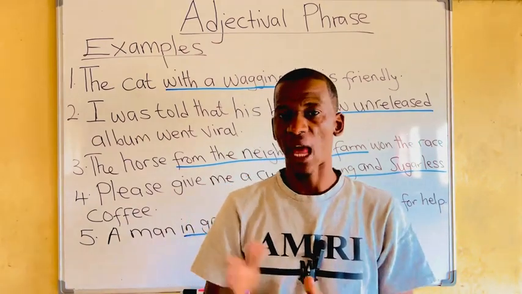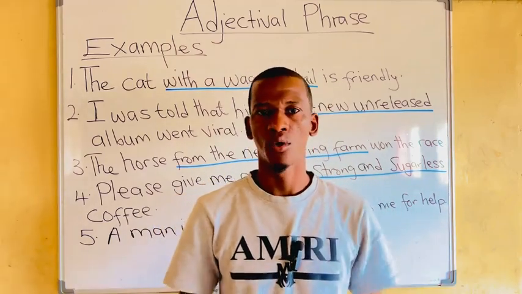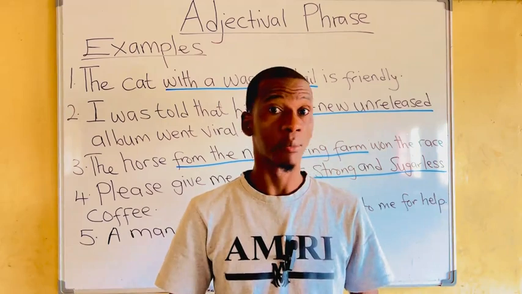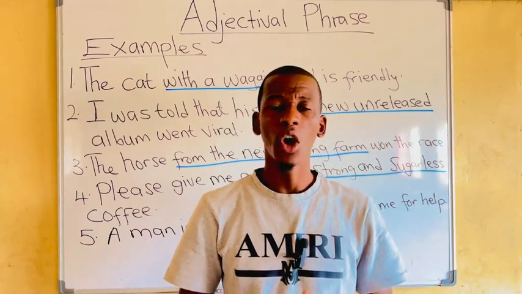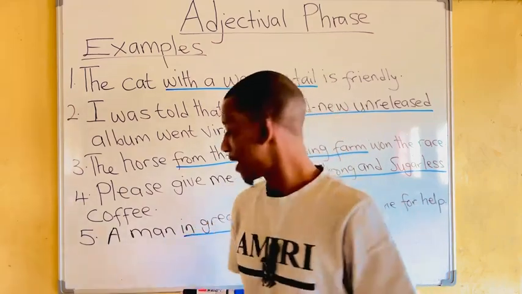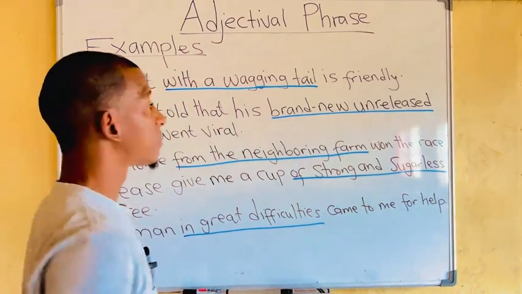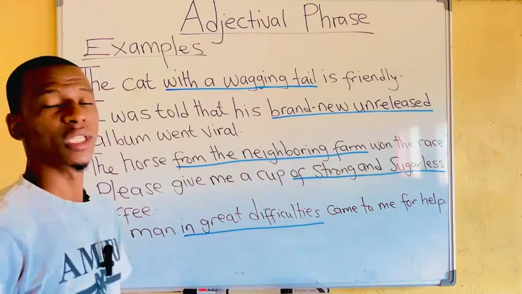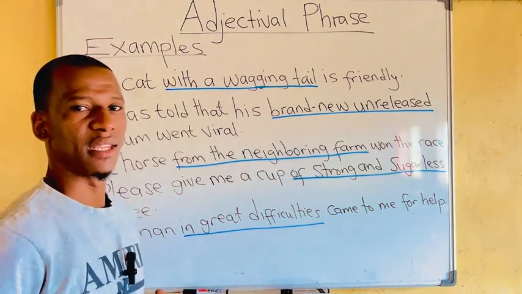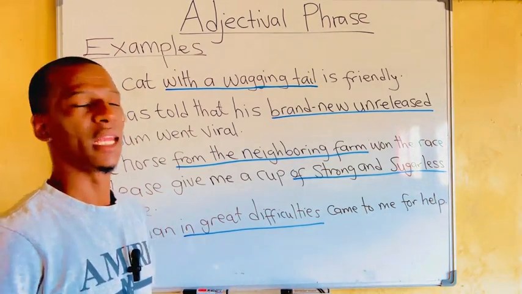So you can have the noun before the words on the line. You can also have the words on the line before the noun. Both are correct and both are possible. Okay, so let us look at the examples that we have today. Let us look at the first example. The first example reads, the cat with a wagging tail is friendly.